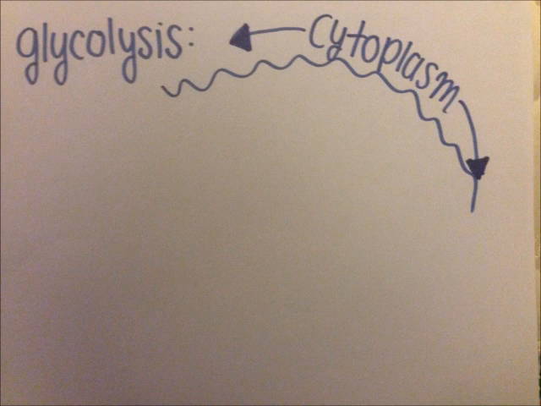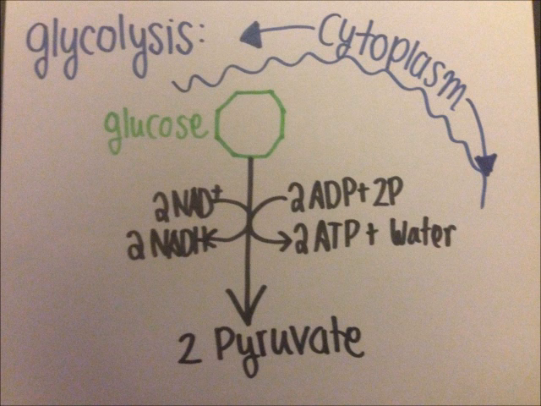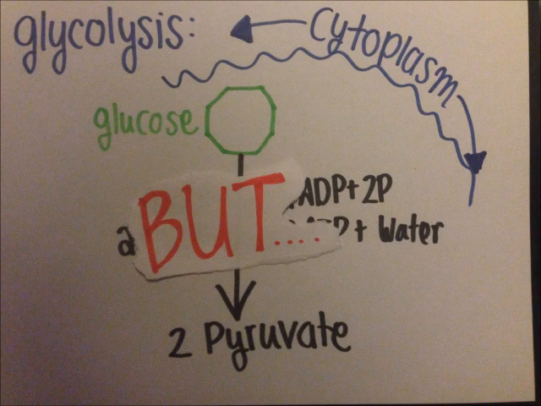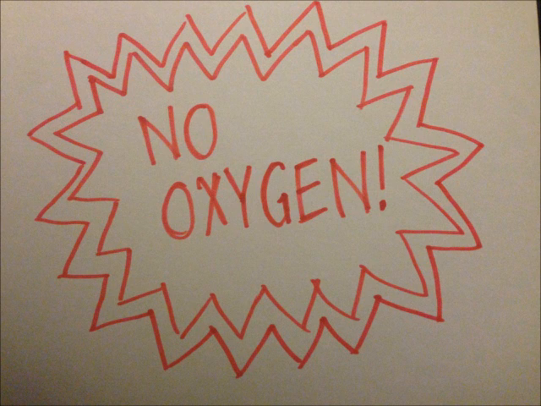Anaerobic respiration begins just as aerobic respiration does, with the cycle of glycolysis in the cytoplasm. It begins with the breakdown of a glucose molecule, and in this process, ATP and NADH are produced, and two pyruvates are formed. But now there's no oxygen. When there is no oxygen present, there are two possible routes for glucose to be broken down into.